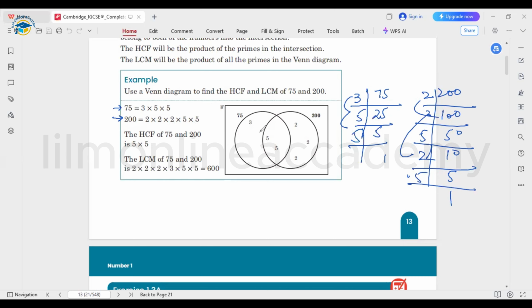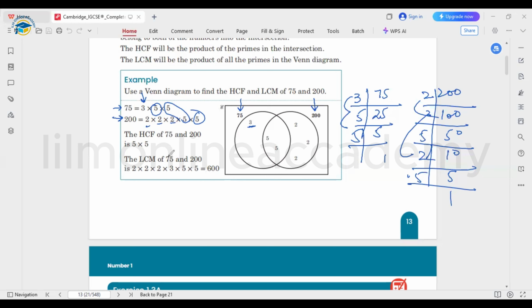Next you need to make the Venn diagram in this way, with two circles overlapping each other. The first number is 75, the next number is 200. Here you write the numbers that are common in both. What are the common numbers? We have 5 and 5 here and 5 and 5 here as well. So they wrote two numbers over here that are common in the factors of 75 and 200. Next, we need to write the remaining numbers, which are not common. 75 has the number 3 remaining, and for 200, we have the 2's remaining. So here we got all the 2's.